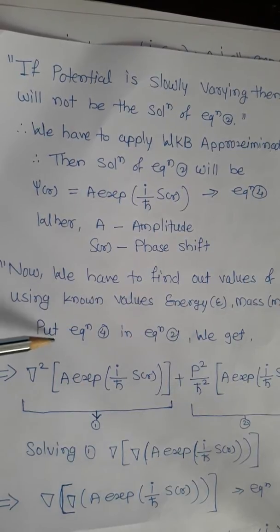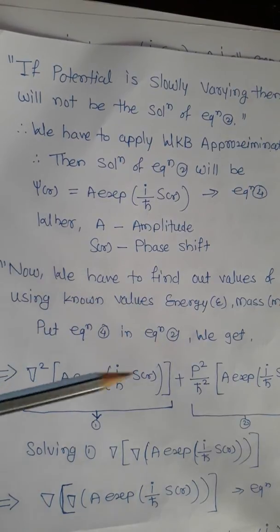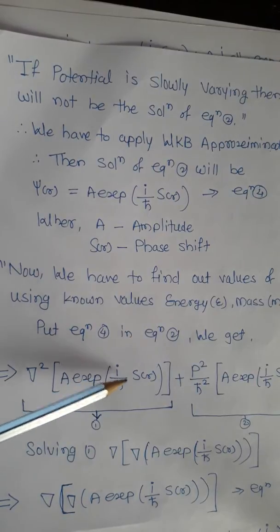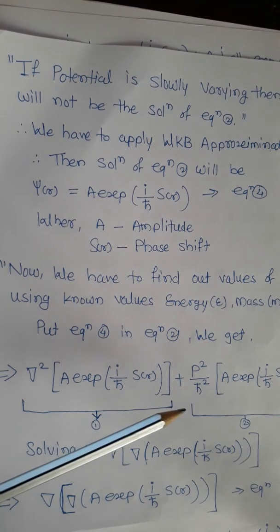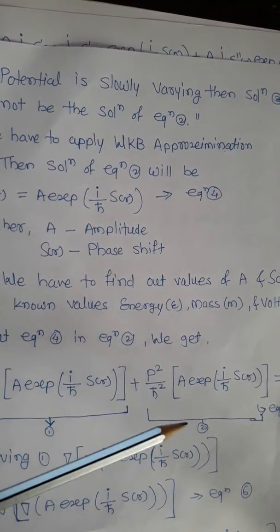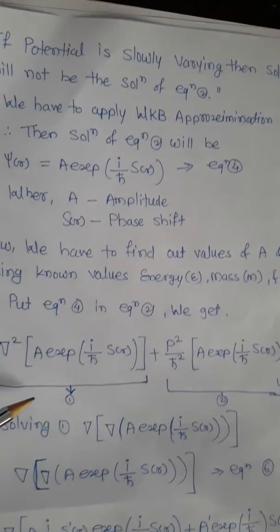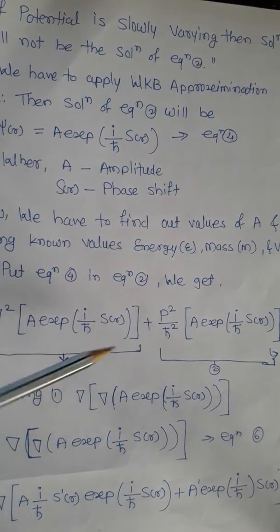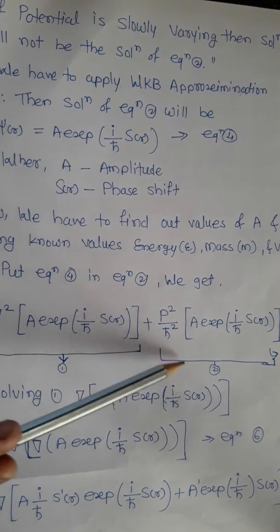Now we put equation number 4 into equation number 2. Then we get del square of A exponential i upon h cross S of x plus p square upon h cross square into A exponential i upon h cross S of x is equal to 0. At first we will solve the first term, then we will discuss the next term. So consider this term as first and this term as second.